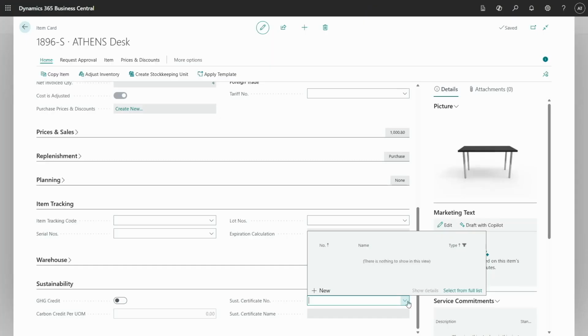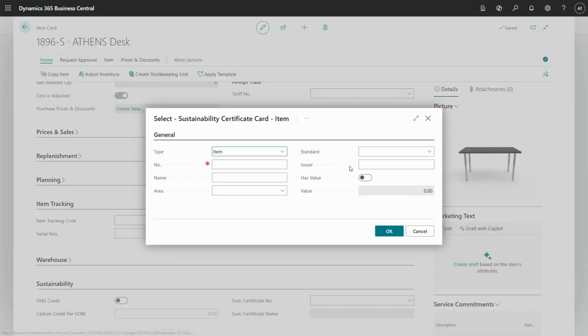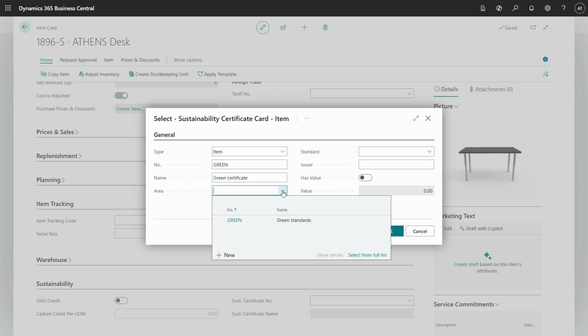You can use standard certificates using your search or your role center, and you can define if this certificate is for item or for vendor. But you can create directly from the item or vendor card. So currently I do not have any. If I click new, you will see the type is automatically populated with the item. If I do this from the vendor side, the system will automatically pre-populate the vendor. Now I can say, okay, this is green, name, green certificate.